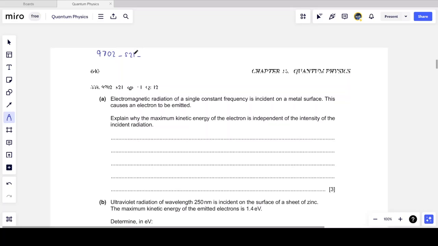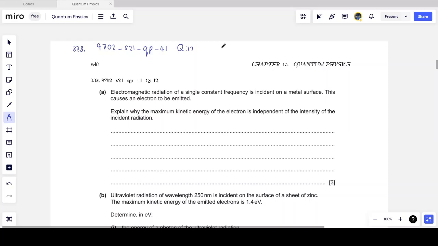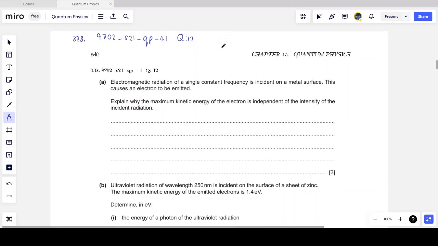So the first question, number 338, is coming from 9702. That's the subject code, summer 21, which is June 2021, question paper 4, variant 1. And this is question number 12 from that paper. So if you want to, you can find these individual questions in these individual papers if you want to answer them in isolation. Now this question says, electromagnetic radiation of a single constant frequency is incident on a metal surface,